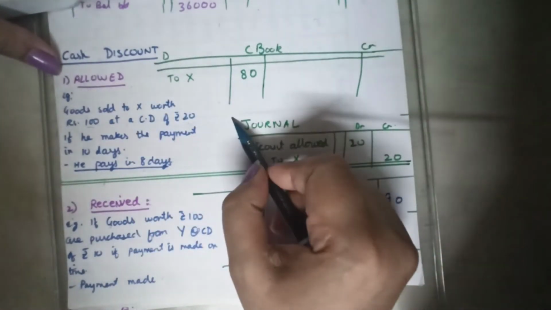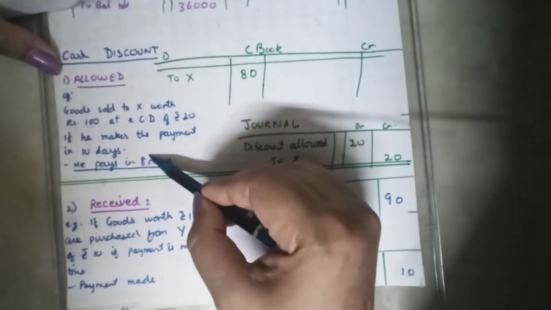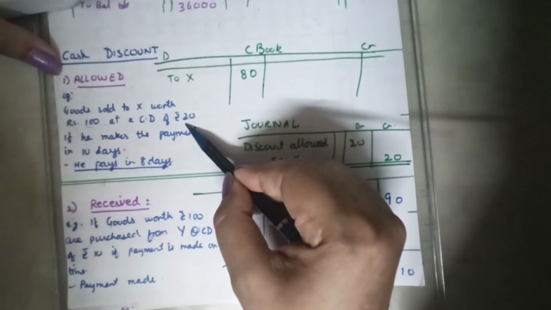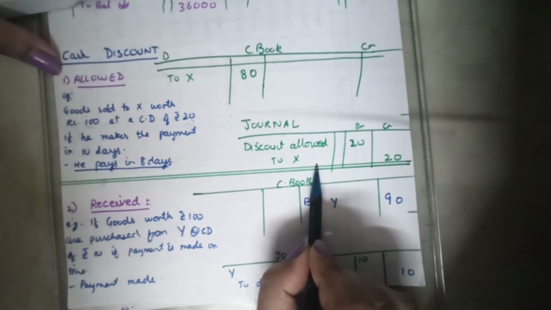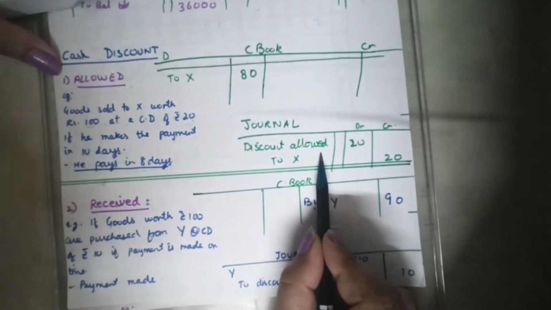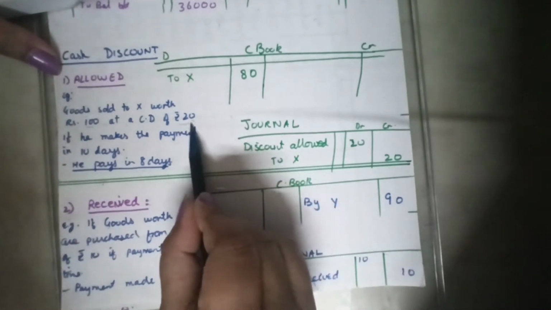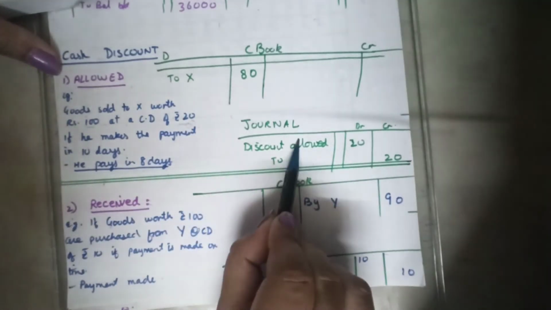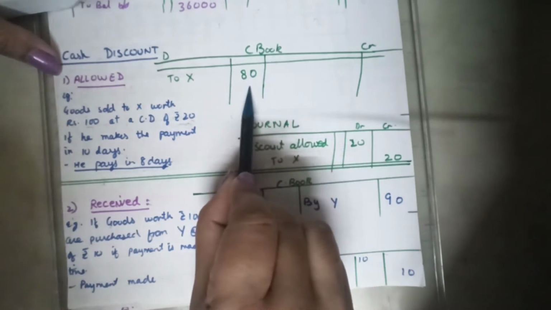In the cash book, what have we got? We were supposed to get 100, but now we will get only 80 because 20 has gone by way of discount. This discount will be recorded as a journal entry. Under the cash book, you will make one small journal entry for the allowed discount. Discount allowed, being an expense, will be debited: discount allowed to X, for only the amount of discount. And for the remaining amount, what has actually been received, that will come on the debit side of the single column cash book.